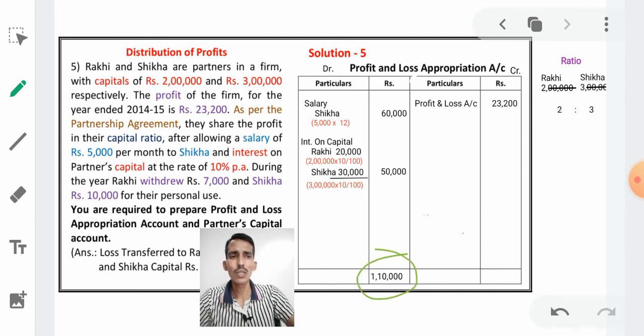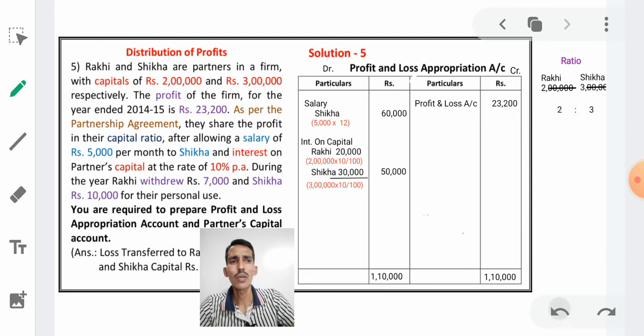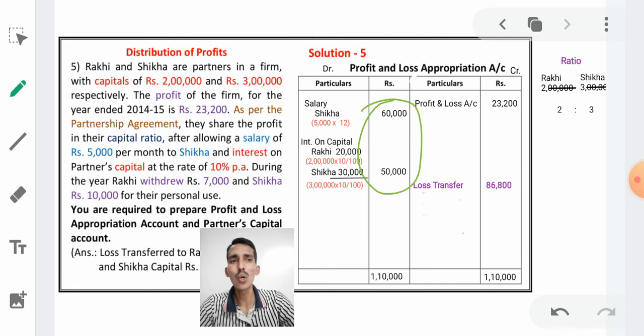1,10,000. This amount, same as it is, we write on the credit side, 1,10,000. From 1,10,000 we should deduct 23,200. After deducting that amount, what will be the result? 86,800. That is called a loss. Why is it called a loss? Because the debit side expenses in the business are more than the income.